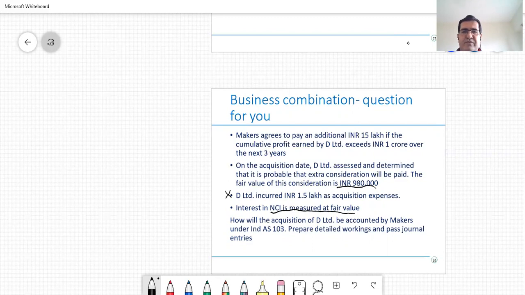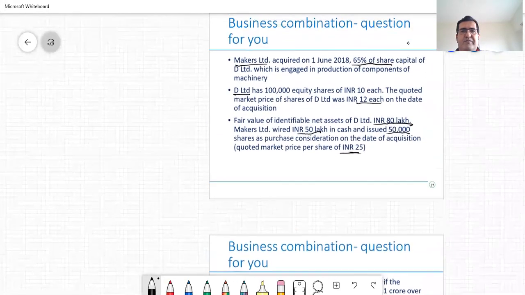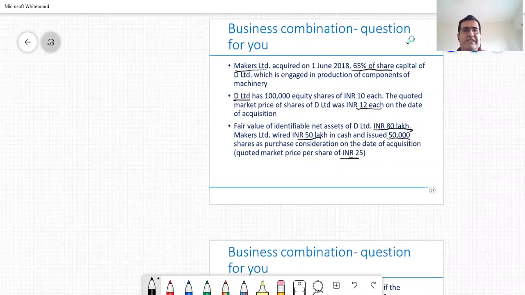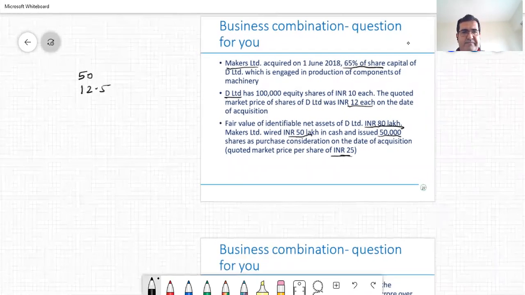Now, the first step that you would go about doing is calculate the fair value of the consideration and thereafter compute goodwill. To calculate the fair value of the consideration paid, let's first go back to what's the consideration paid. The consideration paid in our example is 50 lakh rupees of cash, 50,000 shares at a market price of 25 per share, which works out to 12.5 lakh rupees. Additionally, there is a fair value of contingent consideration of 9.8 lakhs.